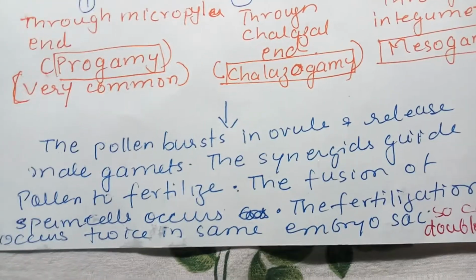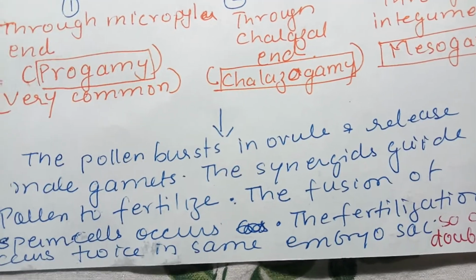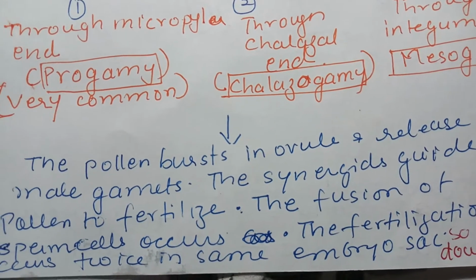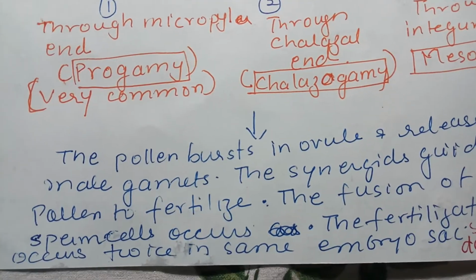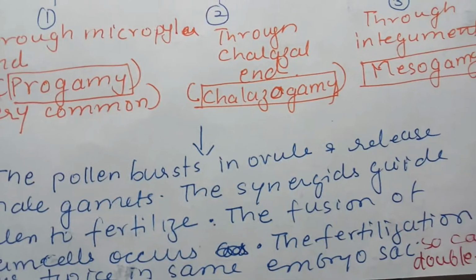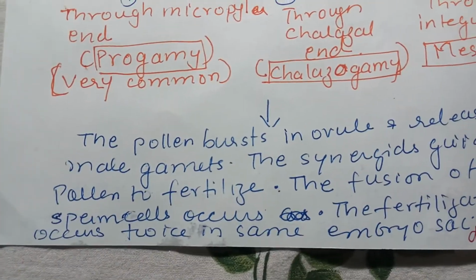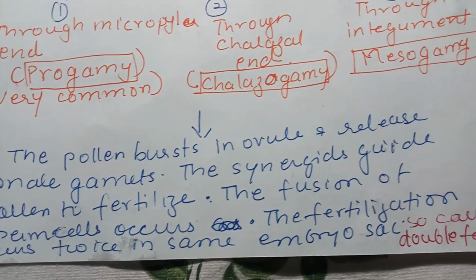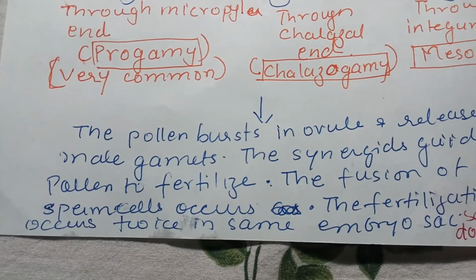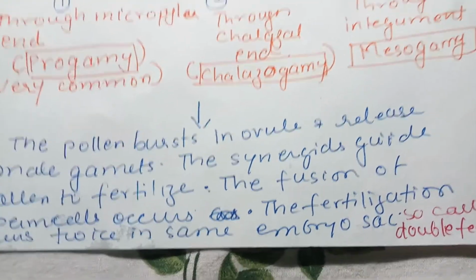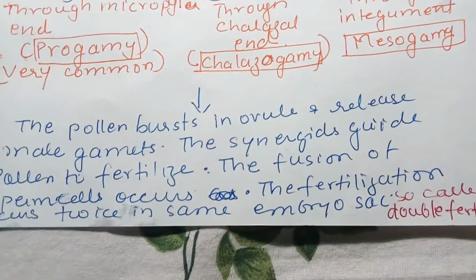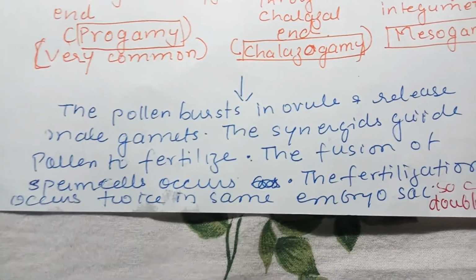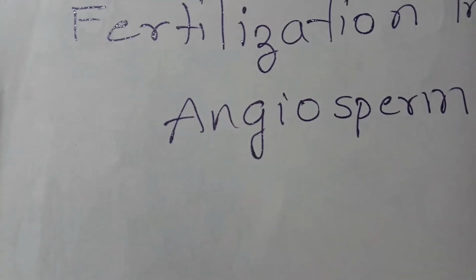Now, when it reaches inside the ovule, the pollen tube bursts and releases the male gametes. The synergids guide the pollen tube to fertilize. The fusion of the sperm cell occurs. The fertilization occurs twice in the same embryo sac. We will see how this occurs. Since the fertilization occurs twice in the same embryo sac, it is called double fertilization.